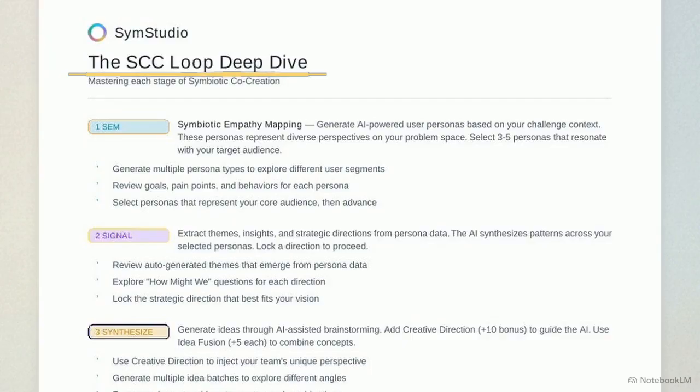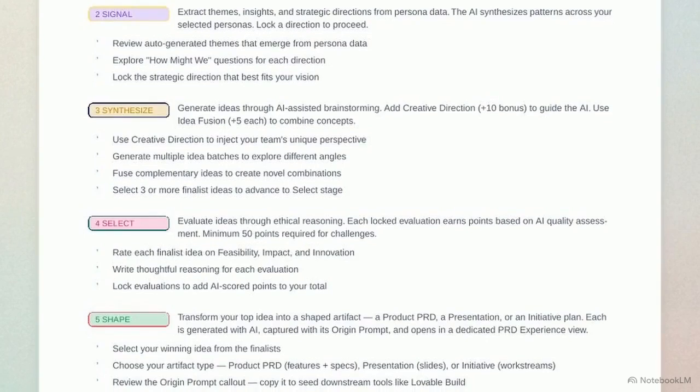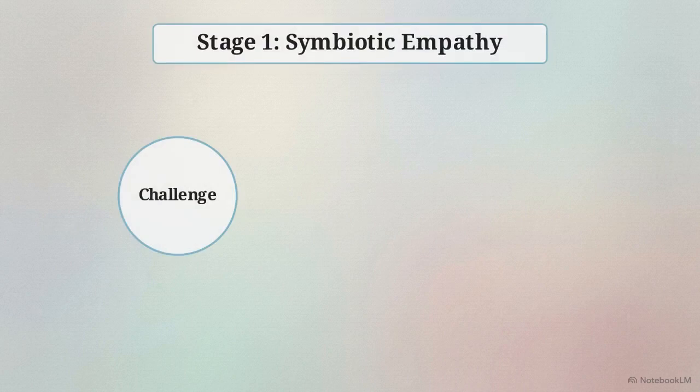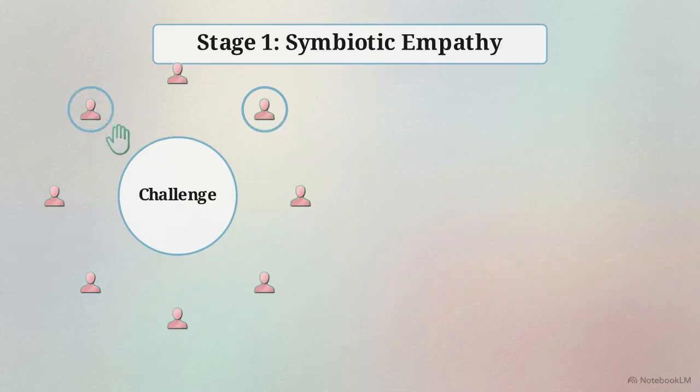This document outlines the symbiotic co-creation, or SCC loop. This is the 5-stage methodology that guides you out of the abstract problem and into a concrete solution. Stage 1 is symbiotic empathy mapping, marked in cyan. Here, the AI takes your broad challenge and generates diverse user personas, representing the real people who actually experience the problem you are trying to solve. The AI generates the options, but you make the call. You review their pain points and goals, selecting the 3 to 5 personas that most accurately represent your core audience.